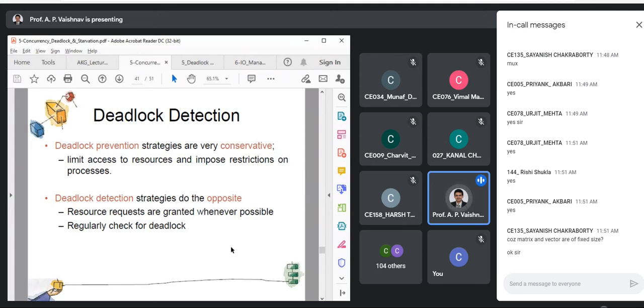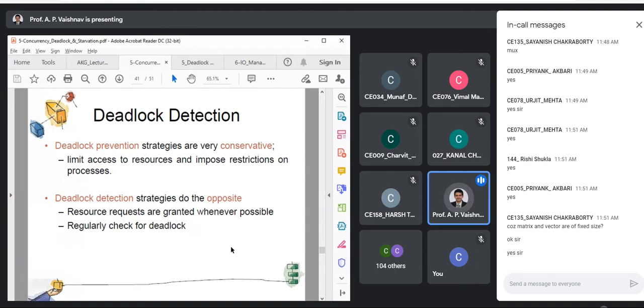Okay, fine. So prevention strategies are conservative, because we are limiting the access to resources as well as imposing restrictions on the processes. Deadlock detection works in an opposite manner. There is no restriction. That is the first thing. Grant your request as and when possible. And what should be the possibility condition for granting the resource request? What is the obvious condition that we need to check?